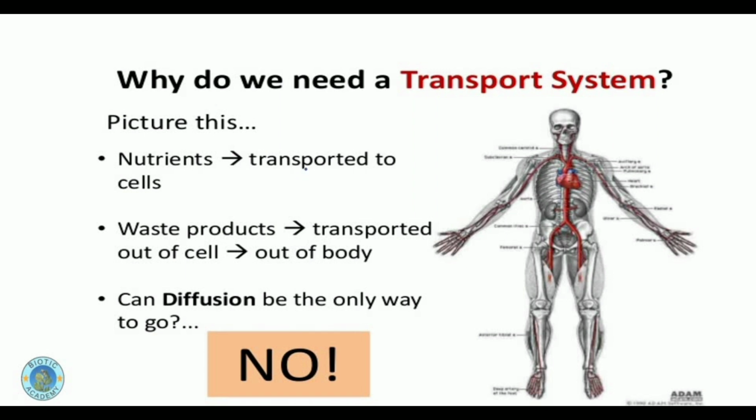Today we are going to discuss the importance and need of the transport system in humans. Now, if we think about the transport system in humans, we need to understand the complex system of blood vessels and heart, which is spread throughout the body of humans in order to perform the following tasks. Number one, transport of nutrients to each and every cell.